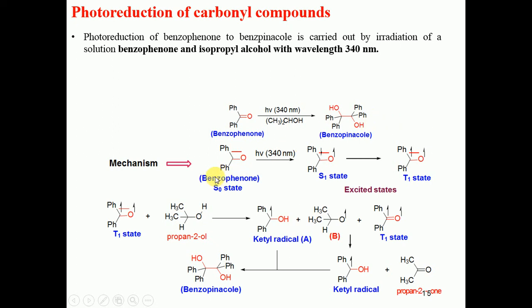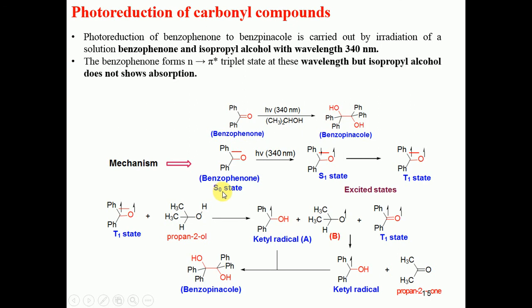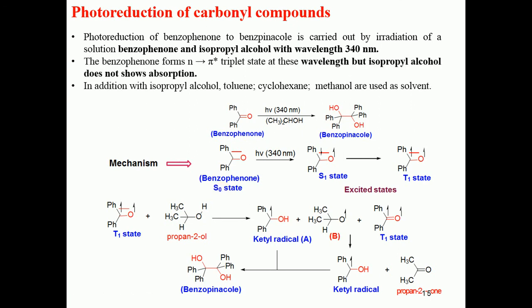So what we observe is that initially benzophenone is in the ground state, which is called the S0 state. In the S0 state, by absorption of the photon or the light, it will be converted into the S1, the singlet excited state. The singlet excited state by the ISC mechanism, that is intersystem crossing, will be converted into the triplet excited state. In the next step, the triplet excited state absorbs the hydrogen of the propanol and gives the formation of the ketyl radical.